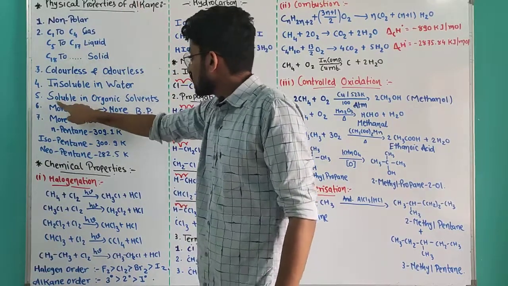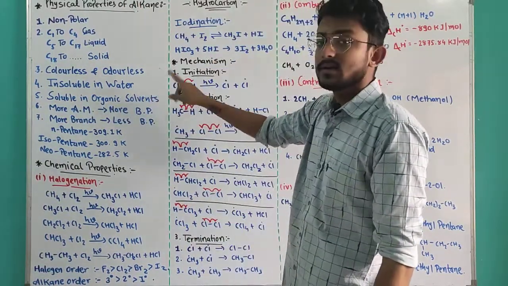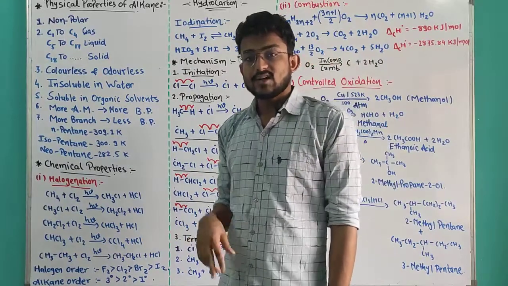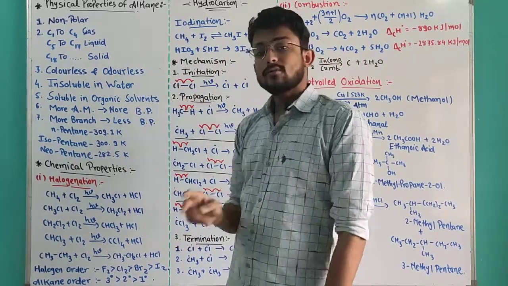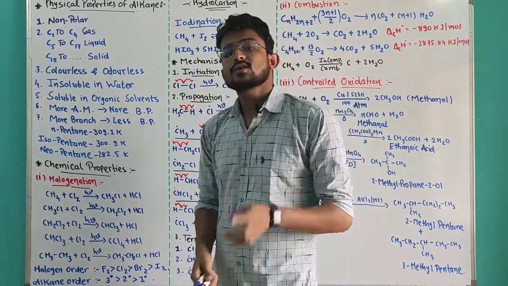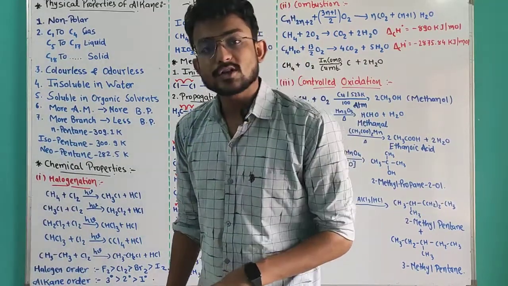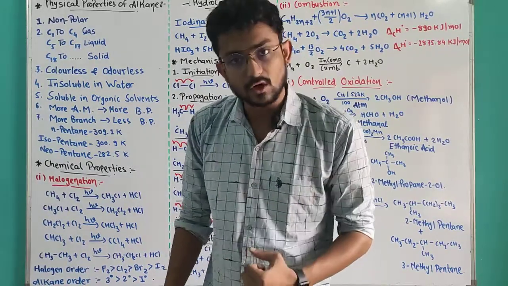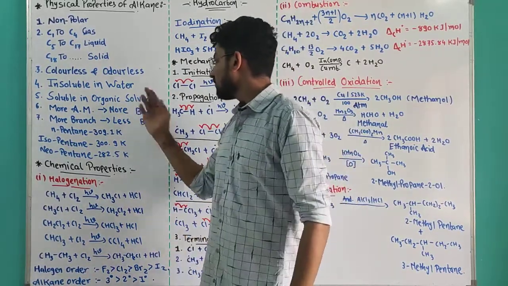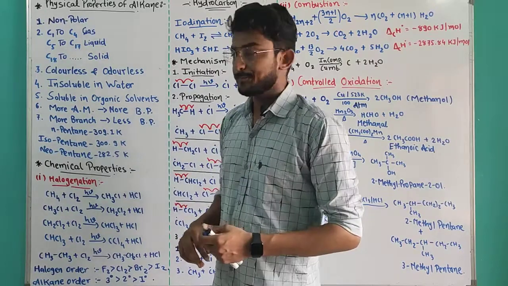Alkanes are soluble in organic solvents like benzene, kerosene, petrol, ether, but they are insoluble in water. Why? Because a polar compound dissolves in a polar solvent and a non-polar compound dissolves in a non-polar solvent. Organic solvents are mostly non-polar.